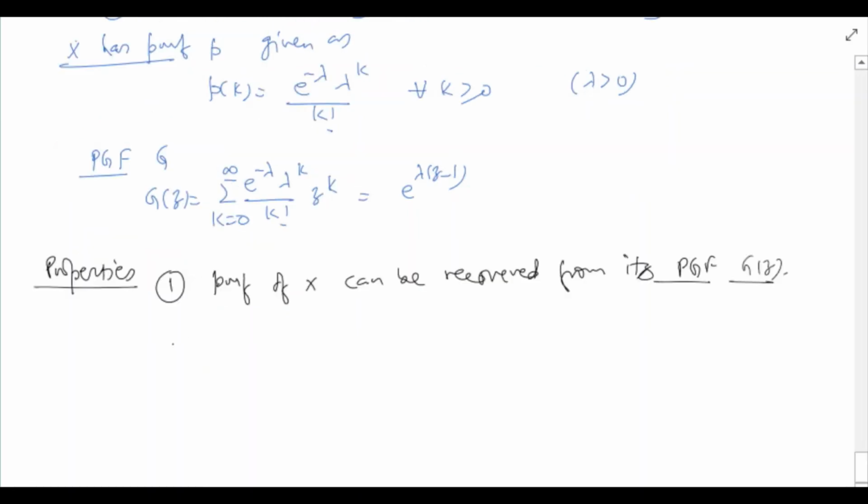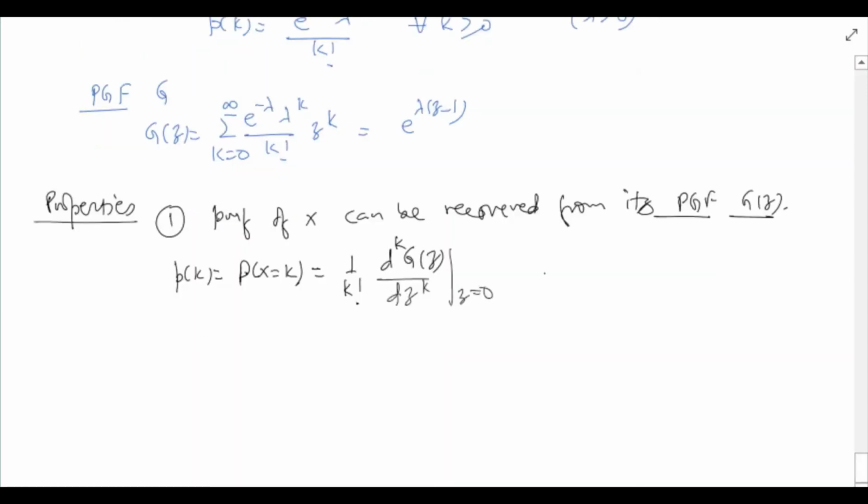In particular, p_k, that is P(x = k), turns out to be equal to 1 over factorial k times the kth derivative of g evaluated at z equals 0. This is true for all k greater than or equal to 1. In fact, p_0 can be easily seen to be equal to g(0).